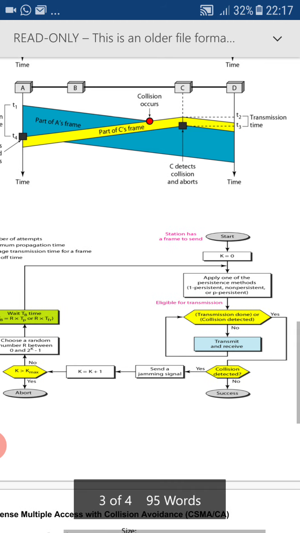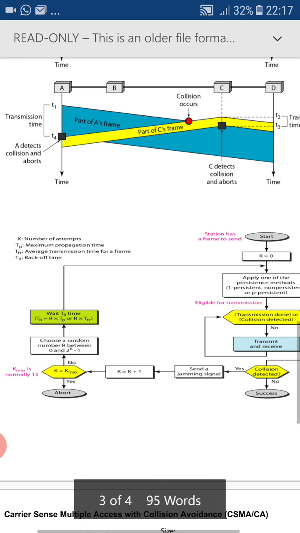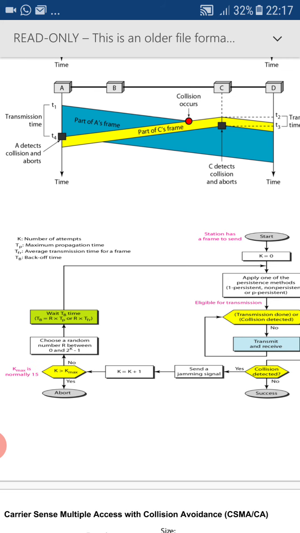If a collision takes place, then the node needs to send a jamming signal to all other nodes sharing the same medium. After sending a jamming signal, the backoff count gets incremented. Then that value k is compared with k max, the predefined maximum backoff. If k is greater than k max, if yes, then no further transmission takes place.